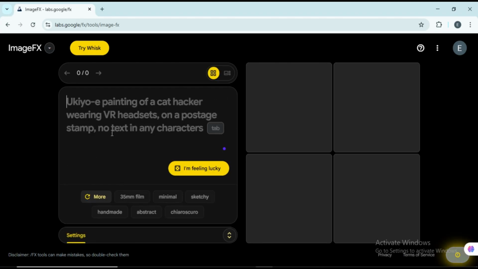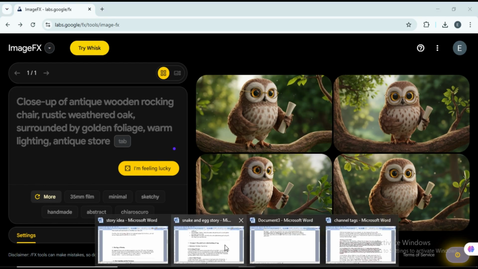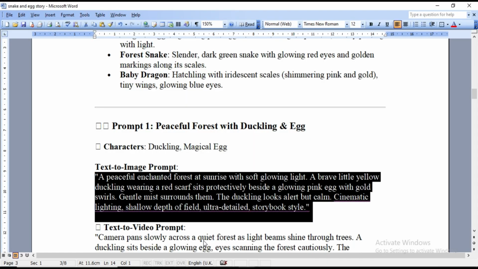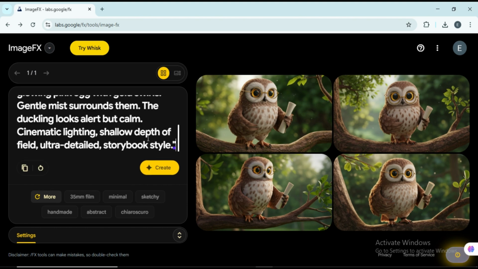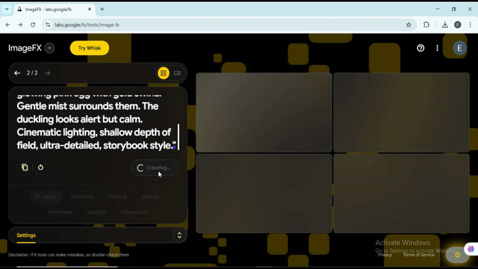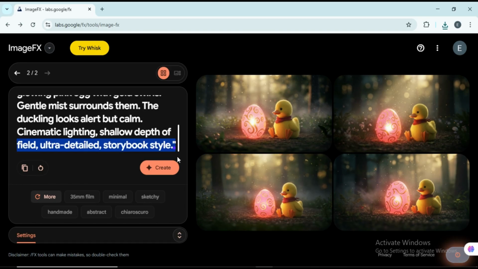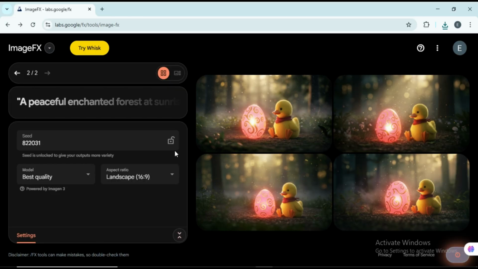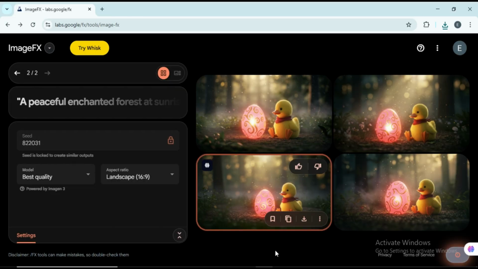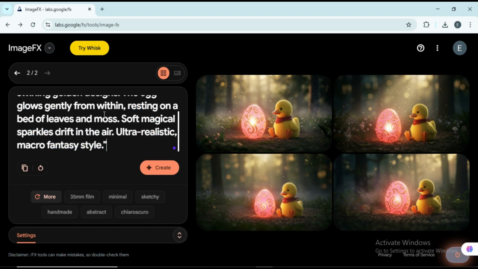I pasted in the first prompt from ChatGPT, and here's the image it generated. There's an old owl in the scene, not the main character, more like a narrator or side character. Next, I pasted the main character's prompt, and wow, the image came out great. Before generating the next one, I locked the seed to keep the character consistent. I'm using a 3D animated style, which is perfect for storytelling and storyboards. Always remember to include character descriptions in every prompt. That's how you maintain visual consistency.